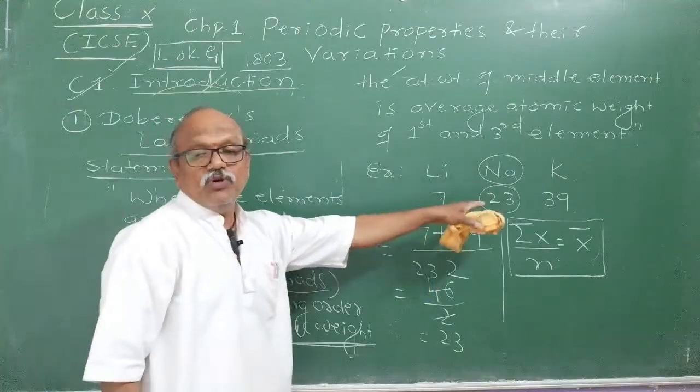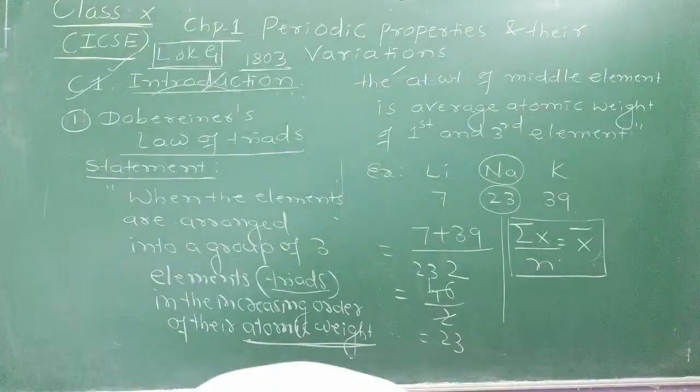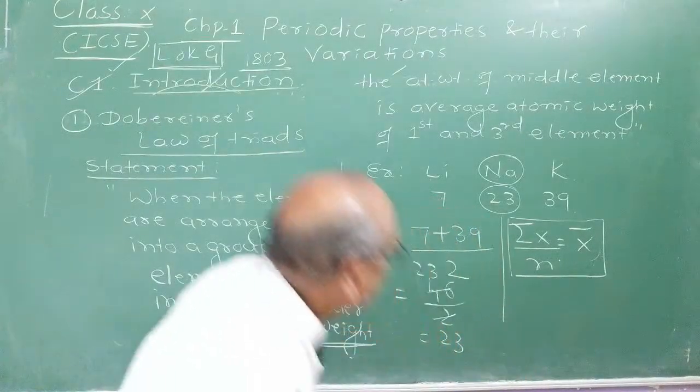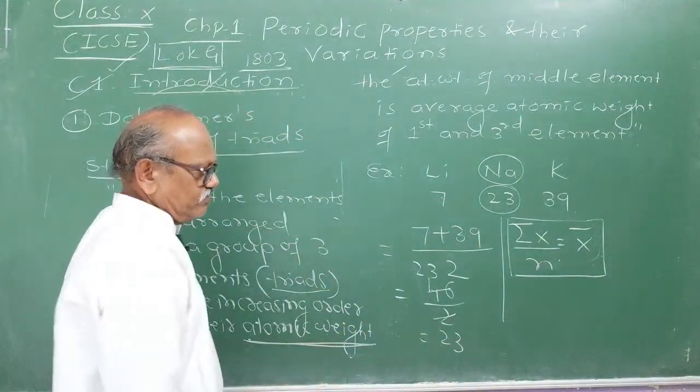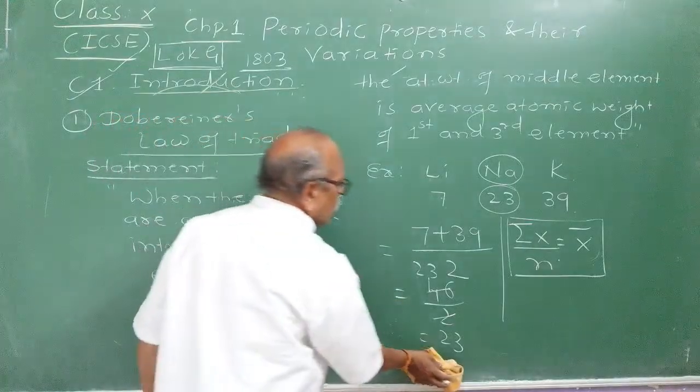Therefore lithium, sodium, potassium form what? They form triads, Dobereiner's triads. I hope you understood the meaning of Dobereiner's triads, right?